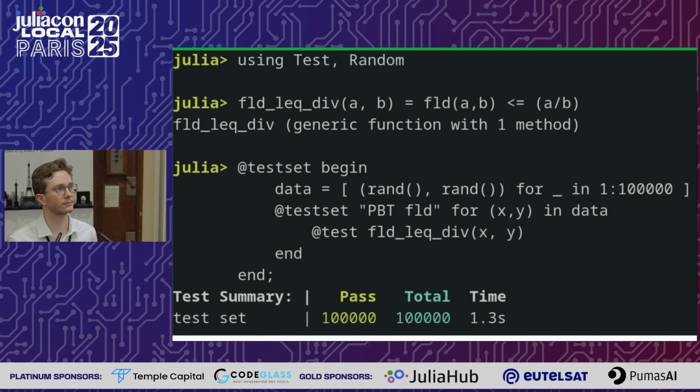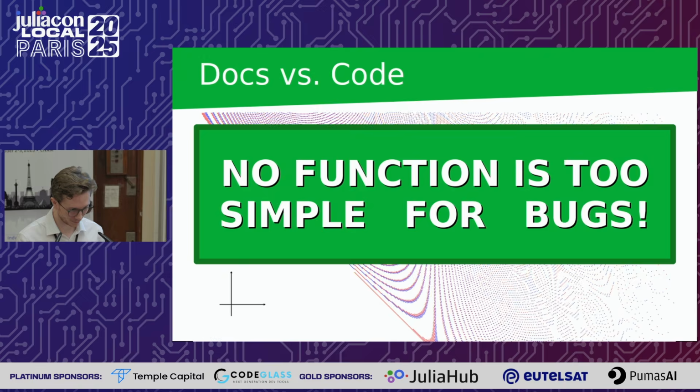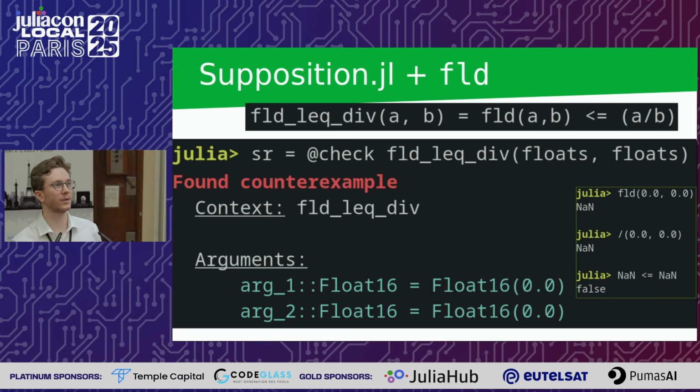Hello, thanks for the great talk. Why did it start with 0 in the first test? You mean, let's see, this you mean, right? Well, Supposition is a little bit smart, and it knows, hey, floating points can sometimes have issues with zeros. So when it finds some counterexample, it immediately tries, does it also fail with 0? Because it's a very obvious thing that can happen. It's a very obvious edge case, and these kinds of edge cases are important to test first, because those are likely where some bugs are.